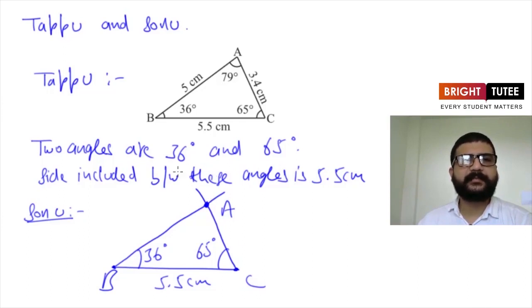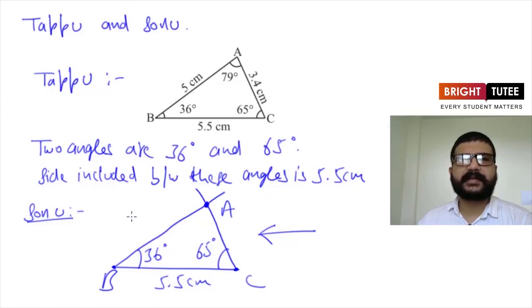So it means this time by using two angles and included side, he was able to draw a triangle which was congruent to the given triangle, or we can say congruent to the triangle ABC. So here is the congruent triangle in which two of the angles are 36 degrees and 65 degrees respectively, and the side included between these angles is 5.5 centimeters.